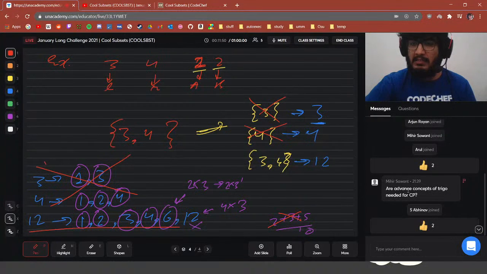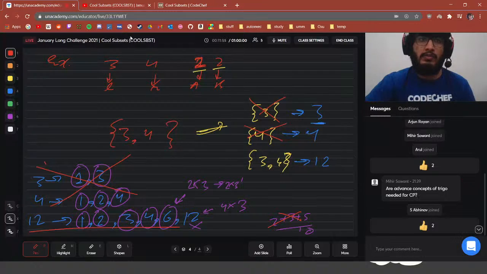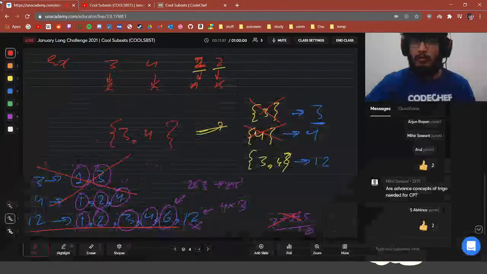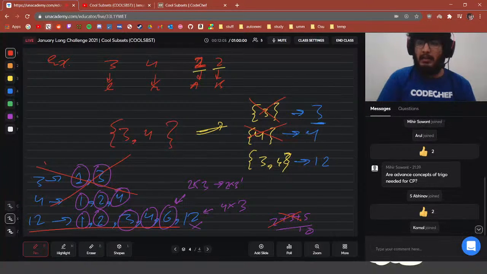Mihir Samant asked, are advanced concepts of trigo needed for CP? No, you do not need those. I mean, if you are going for advanced CP, you might need those. There might be a rare 1-2 questions on advanced trigonometry, but generally you do not require that.